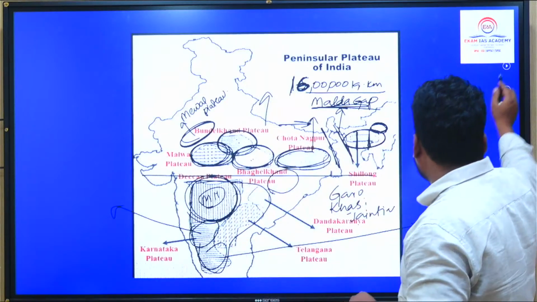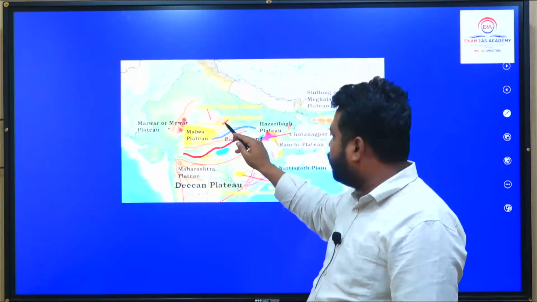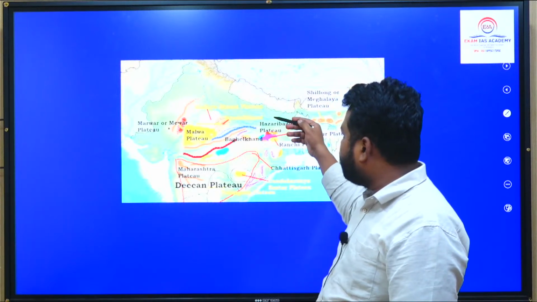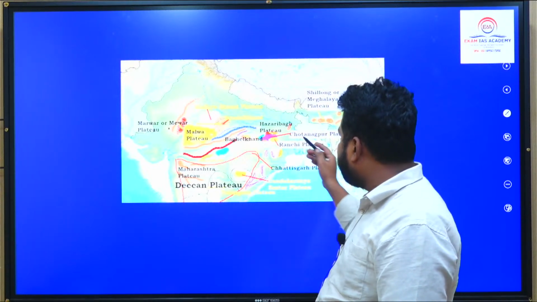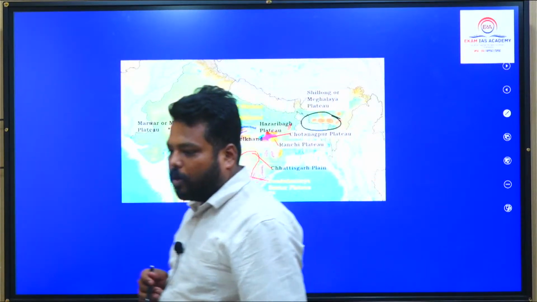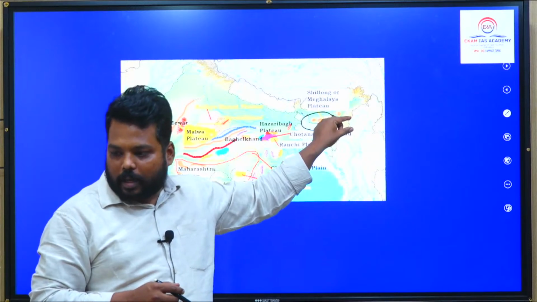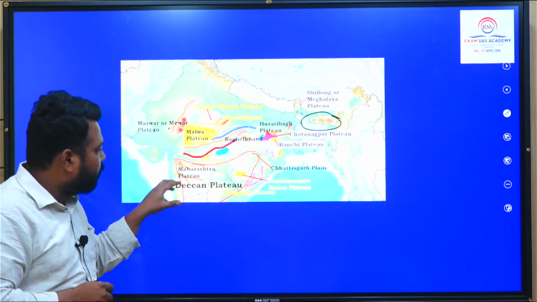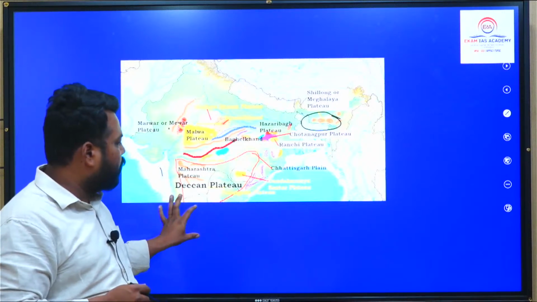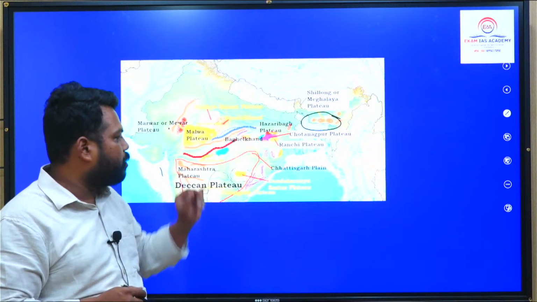And in this particular segment, we have the Mewar Plateau, Malwa Plateau, Madhya Bharat Pathar, Bundelkhand, Baghelkhand Plateau, and this is the Chotanagpur Plateau. To its north is the Hazaribagh Plateau, to its south the Ranchi Plateau, and its offshoot is the Meghalaya Plateau, which is also called the Shillong Plateau, and the plateau located to the northeastern edge of the Meghalaya Plateau is called the Karbi Anglong Plateau. And moving further, we have the Deccan Plateau, which is divided as Maharashtra Plateau, Karnataka Plateau, Telangana Plateau, Bastar or Dandakaranya or Chhattisgarh Plateau, and also the Chhattisgarh Plain.